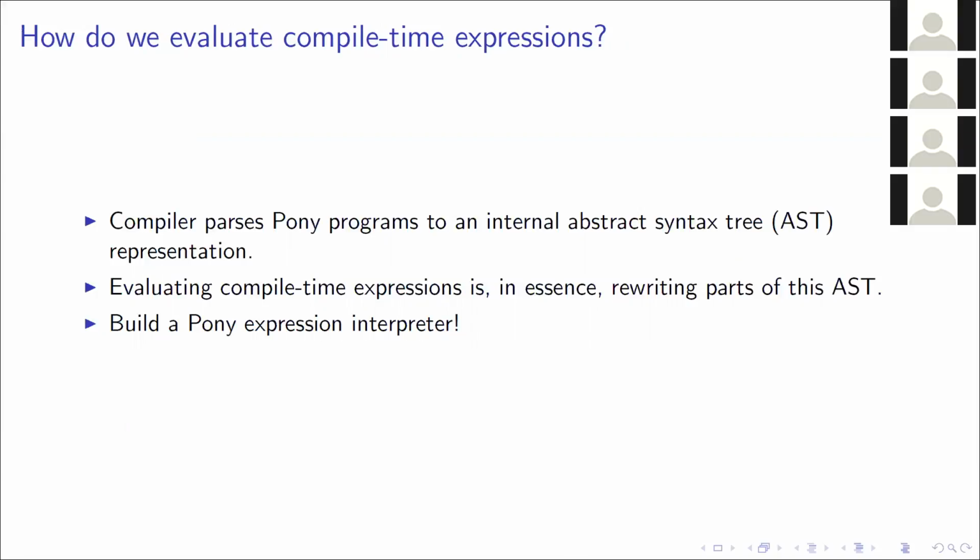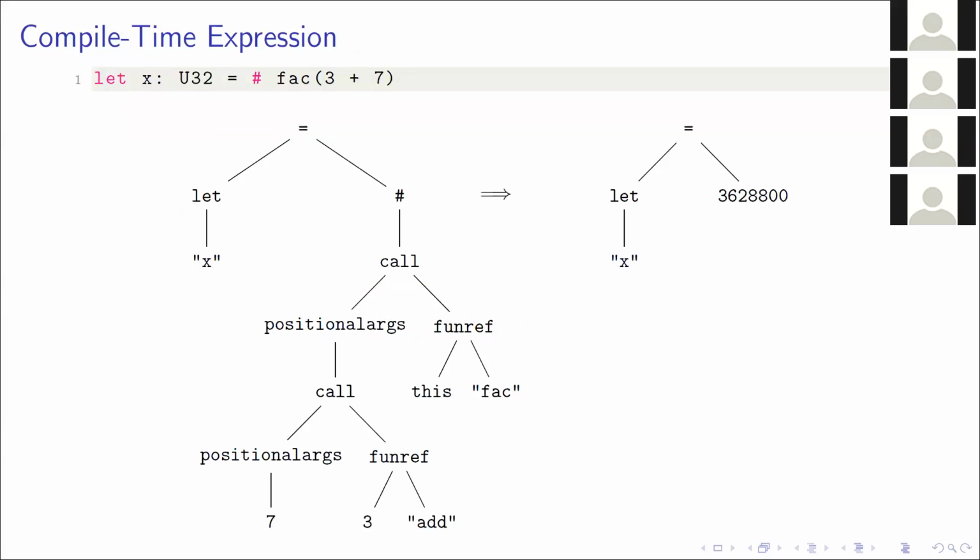The compiler parses the Pony program to an internal AST representation, and then evaluating the compile time expression is in essence some sort of beta reduction across the AST. So what I did was I built a Pony expression interpreter. Let's have an example here.